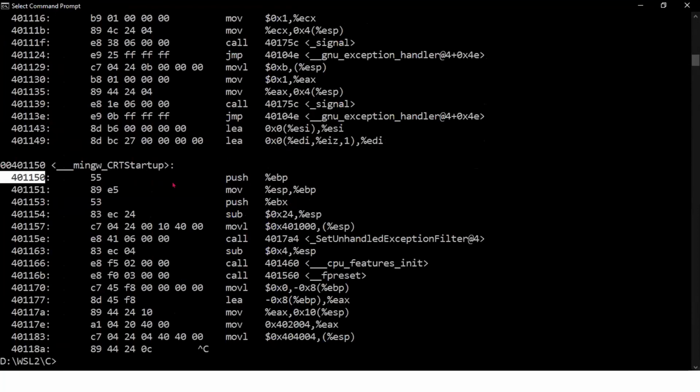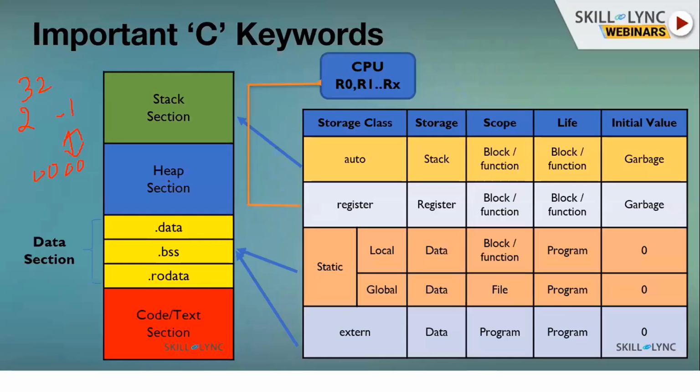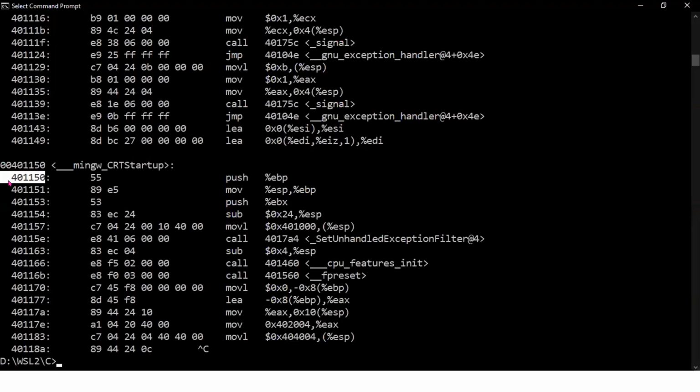Virtual addresses are also called logical addresses. We say these addresses are generated by the CPU. It is not exactly correct, only partially correct. The CPU will not generate any addresses. The CPU's job is only to process the instructions given to it. The program counter will be loaded with a particular address, then it will fetch the instructions one by one and execute them.